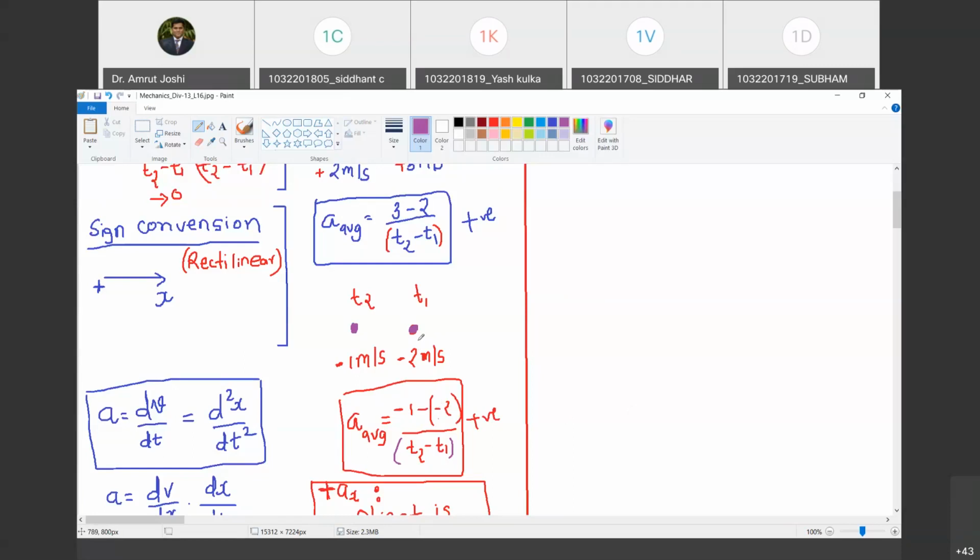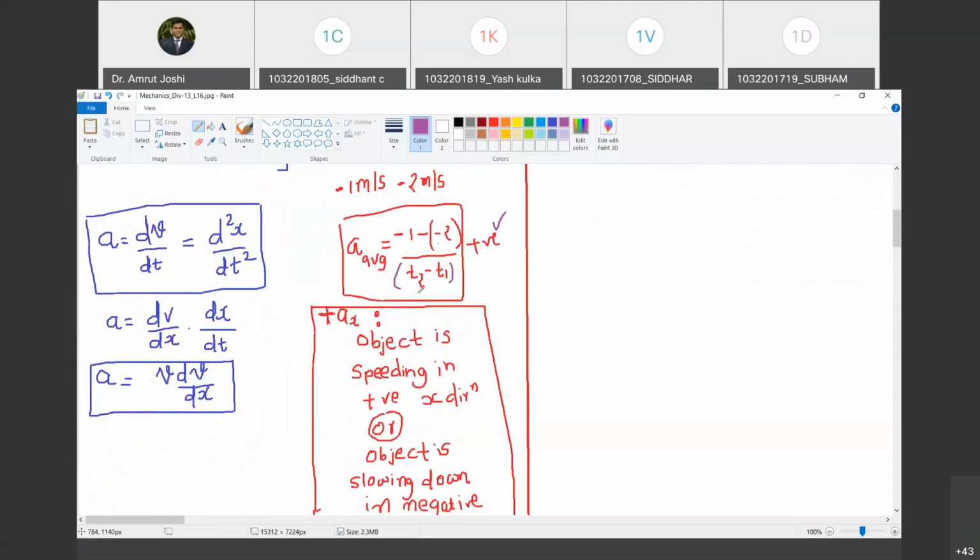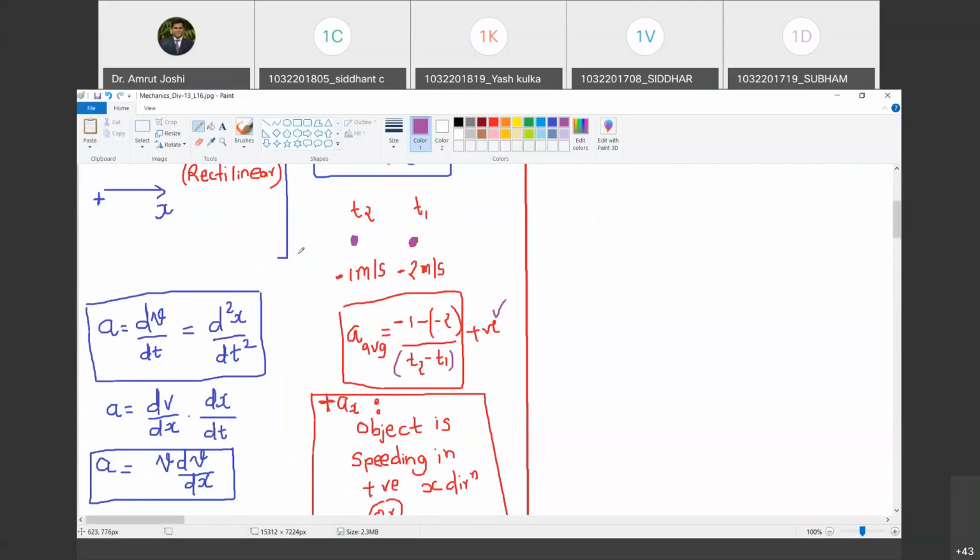Because what is the velocity at T2? -1 meter per second. What is the velocity at T1? -2. So -1 minus of -2 is going to be positive, so +2 minus 1. So is this average acceleration going to turn out to be positive? Yes, sir. Okay. So another interpretation of acceleration being positive is that the object is slowing down in negative x direction. Do you agree with me?